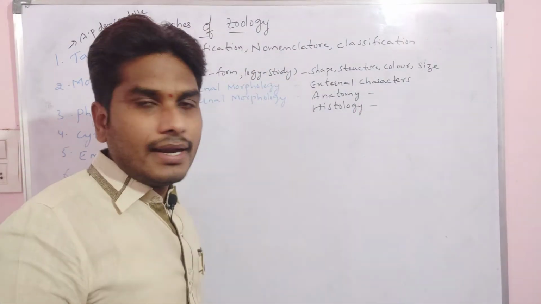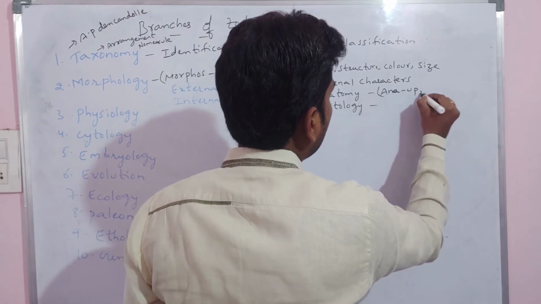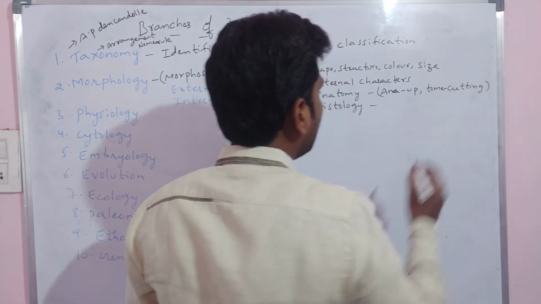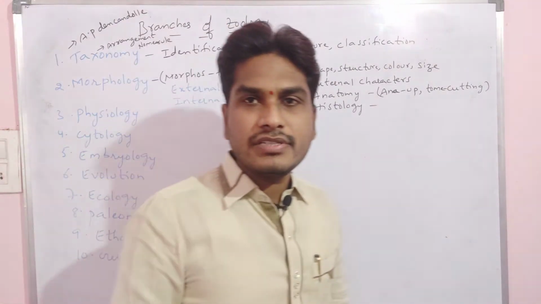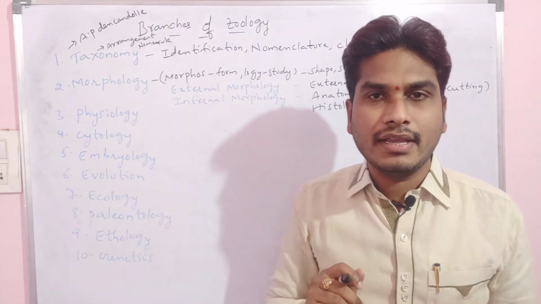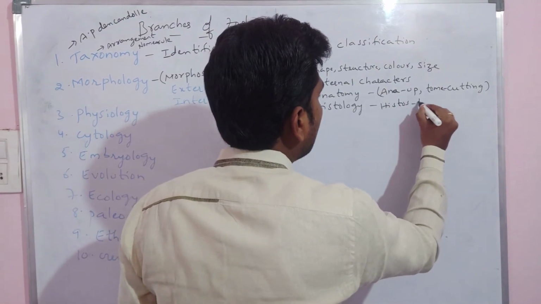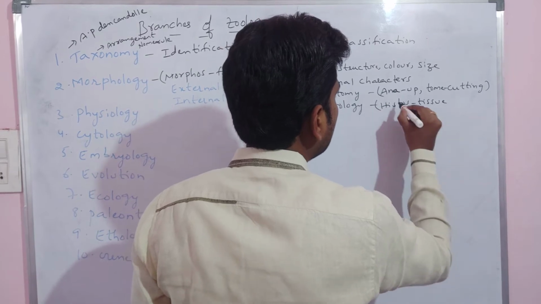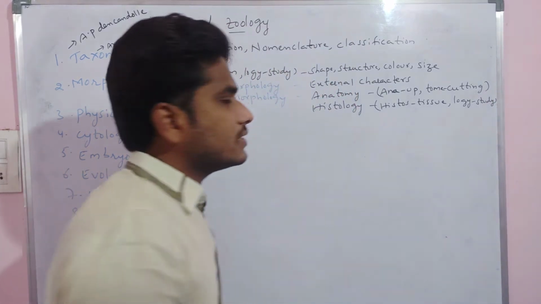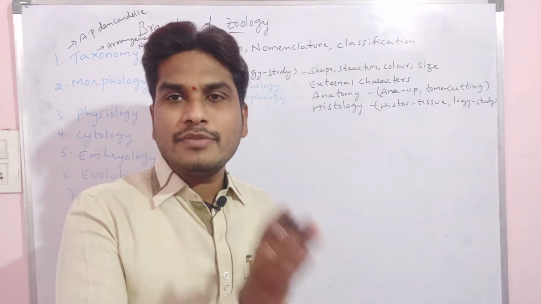Here in anatomy, ana means up, and tome means cutting. Anatomy is a branch of science which deals with the internal arrangement of the organs and organ systems. That is anatomy. Then histology. In histology, histos means tissue, and logy means study. That means histology is a branch of science which deals with the study of the structure of the tissues and the arrangement of the tissues.